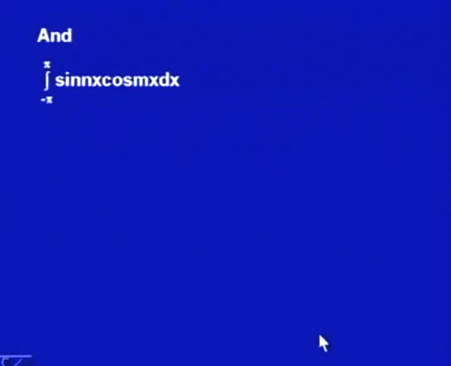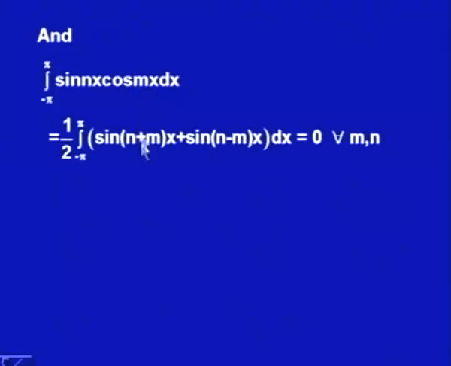So, now come to the second integral, sin nx cos mx dx. This we could write as half of sin (n plus m)x plus sin (n minus m)x dx. Now, this is again sin kx and this is sin lx when n is not equal to m, and we already know that integral minus pi to plus pi sin nx dx is 0 for all integer n.